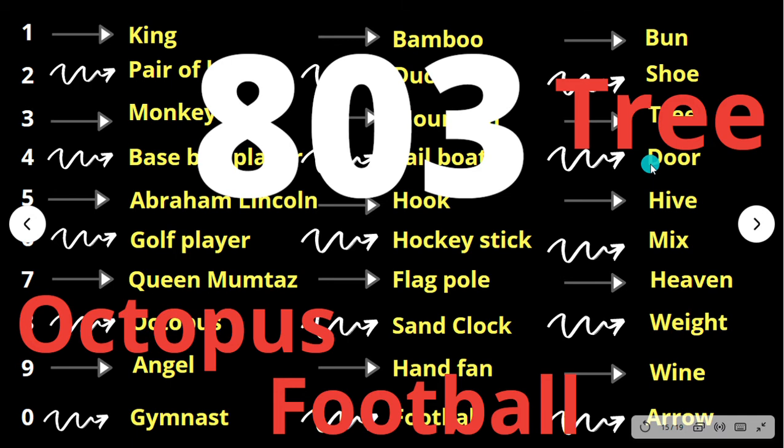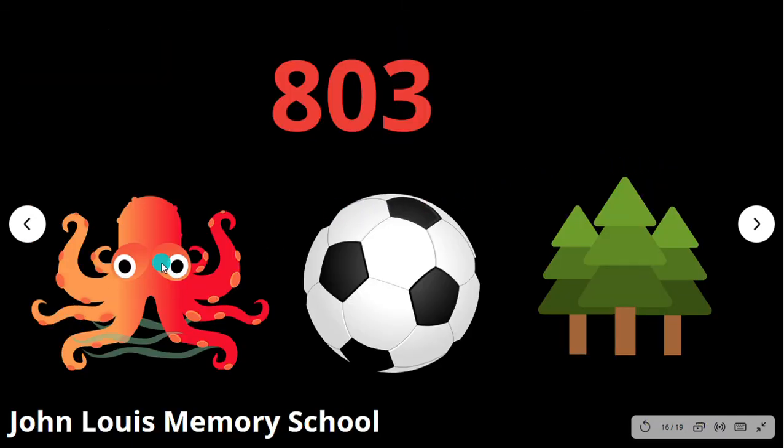Can you visualize it or not? Okay, very simple it is. See, an octopus kicking a football which is falling on a tree. Just imagine that. So on reaching your office, just think of this. Know what picture I visualized while driving the car. So you will be getting maybe an octopus running very fast in front of your car and kicking a football. Okay, all these things will come back to your mind.